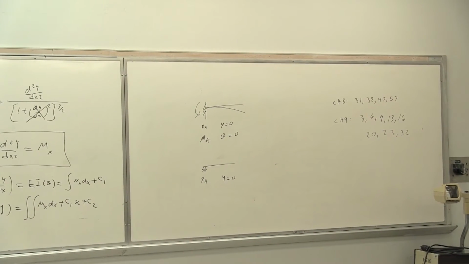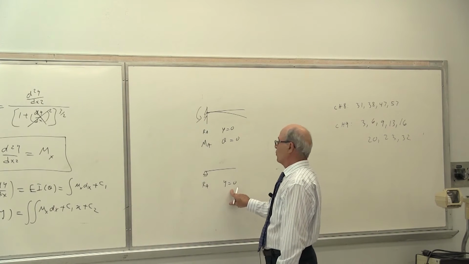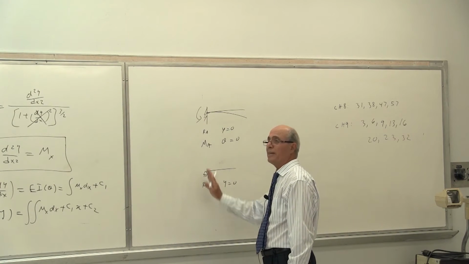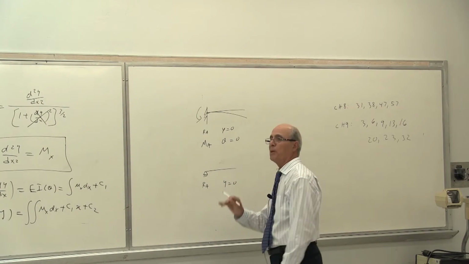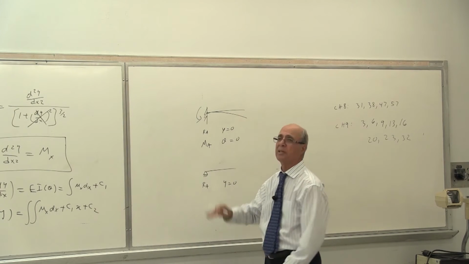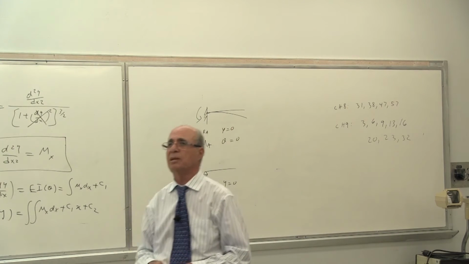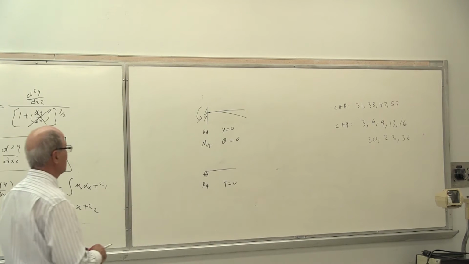Look at this one. RA is there, therefore y equal to 0. RA does not let this beam go up and down. If RA is not there, then it is free. It goes up and down. See what I'm talking about? It just goes hand in hand. Otherwise, we cannot solve all these problems.